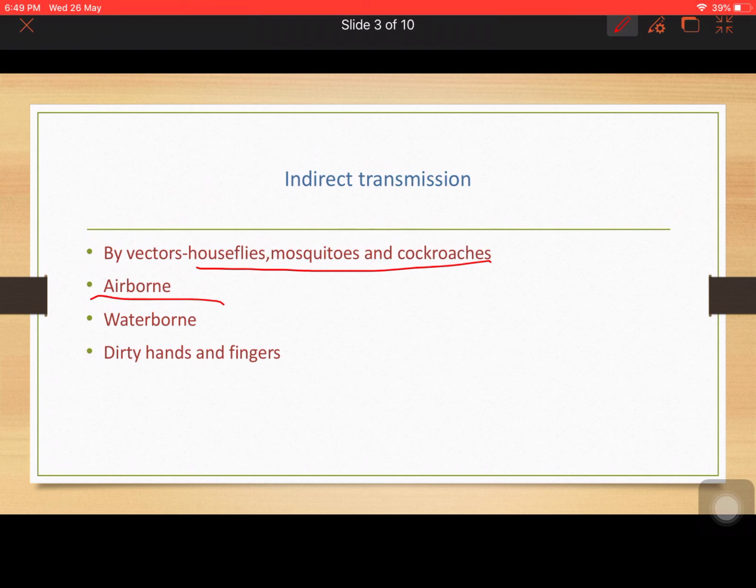Now next comes the waterborne disease, that is diseases which are spread through contaminated water, where microbes are present in water. During rainy season mostly this happens. What happens? The drinking water mixes with the sewage pipes, and they contain so many microorganisms that if we are not taking purified water through certain purifiers, we may take in all those diseases which will cause cholera, hepatitis B, diarrhea and other diseases. And the last one is dirty hands and fingers.